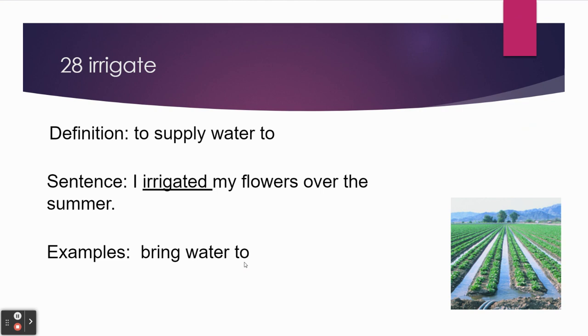Irrigate. Definition: to supply water to. Sentence: I irrigated my flowers over the summer. Example: bring water to. Here you will see irrigation. See, they didn't have hoses back in Mesopotamia, but now this is a modern irrigation. They have these canals between each of the rows that are planted, and they have hoses. They can put water down each row to then feed the plants on the sides of them.